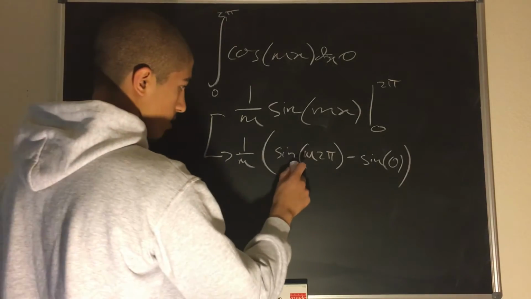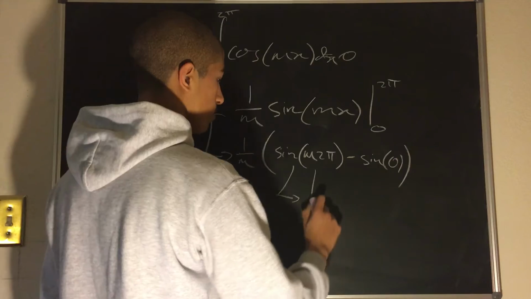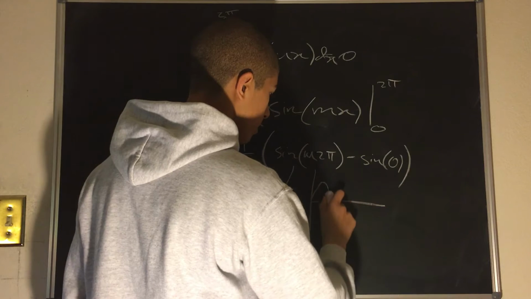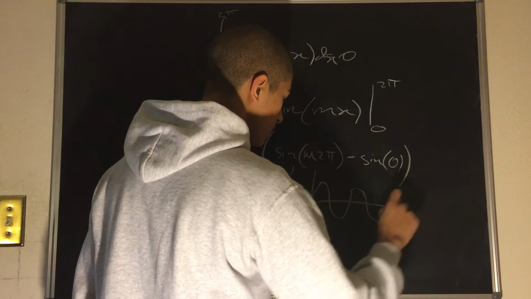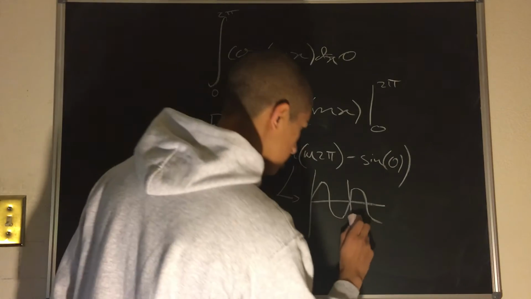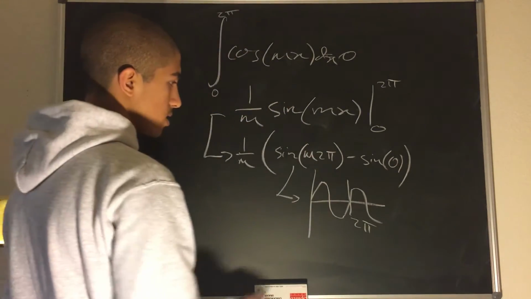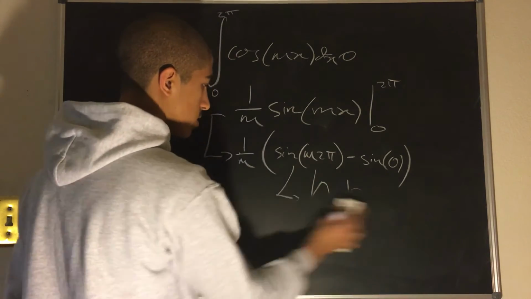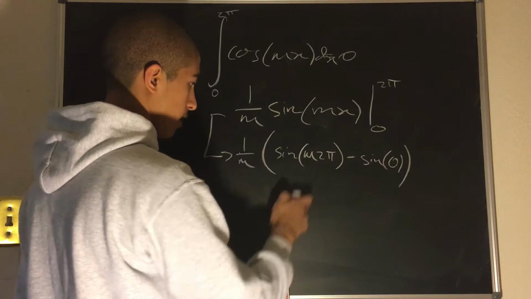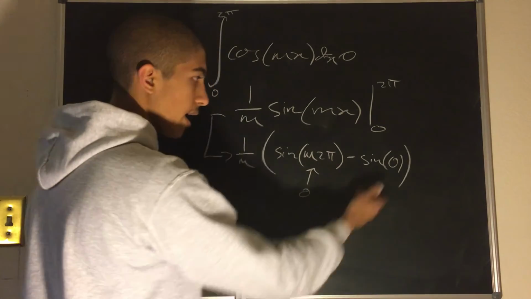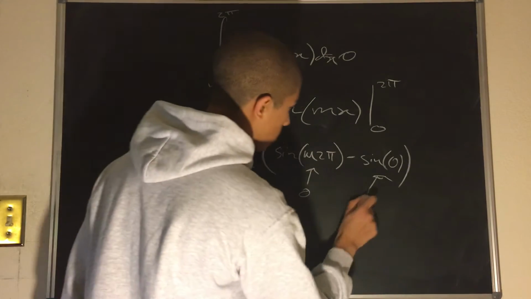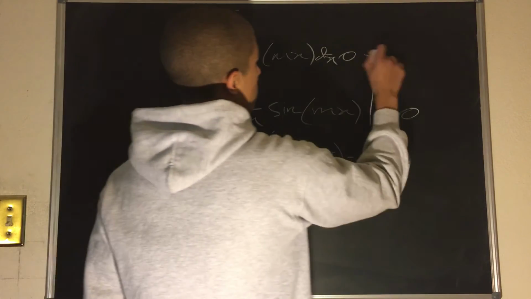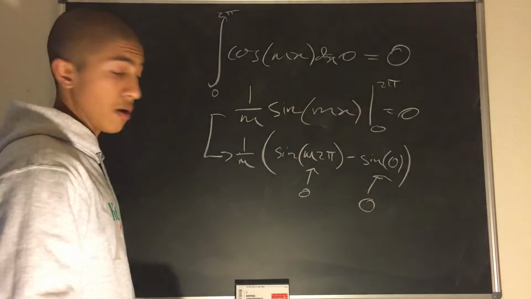And let's ask ourselves what this here is. Well, we have a non-zero integer multiplied by 2 pi, and we're trying to figure out the sine of that. The sine wave looks like this, where this is 2 pi. So for every integer multiple of 2 pi, sine of x always equals 0. So we've established that this term equals 0, and we all know that sine of 0 most definitely equals 0. So this entire thing must equal 0, ergo the integral must equal 0.